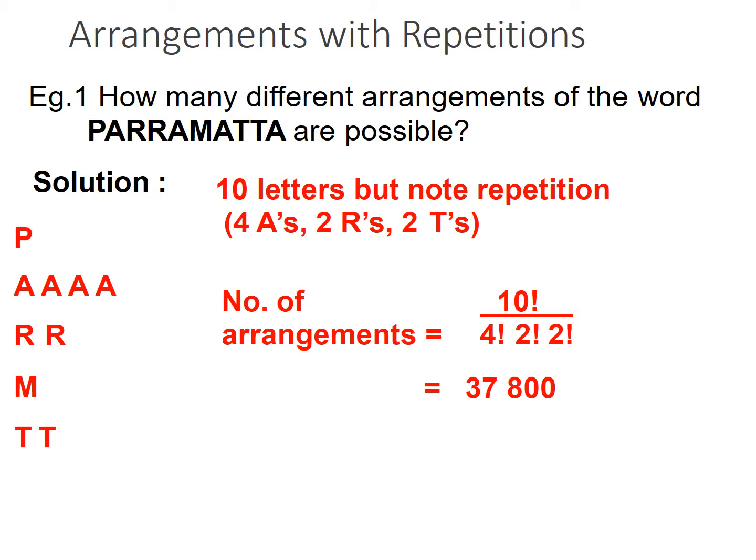How many P's are there? Just one. How many A's are there? 4. How many R's are there? 2. How many T's are there? 2. So the number of arrangements is, how many letters altogether? P, A, R, R, A, M, A, T, T, A. Altogether 10. 10 factorial divided by 4 factorial, divided by 2 factorial, divided by 2 factorial.